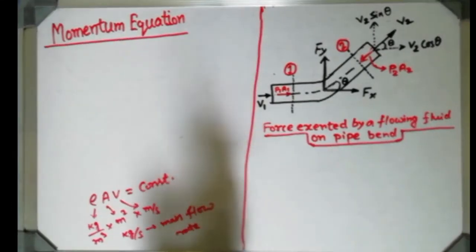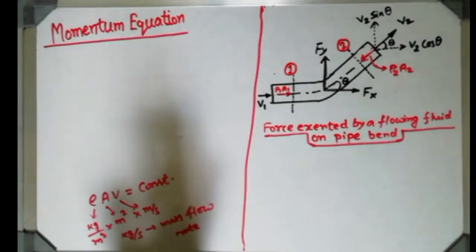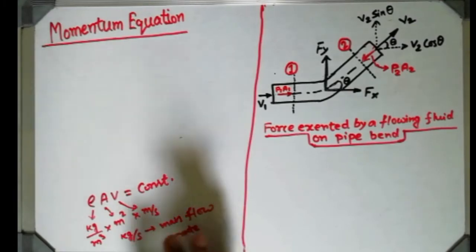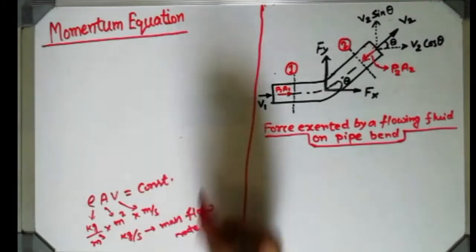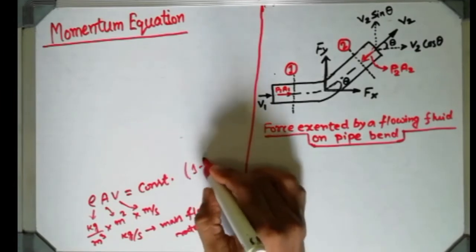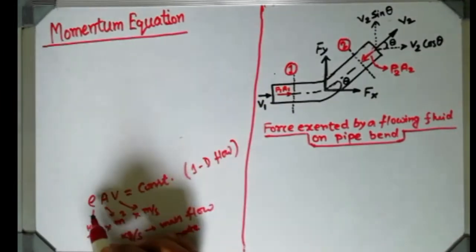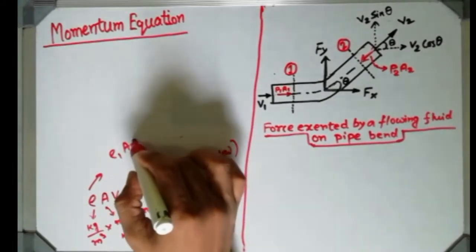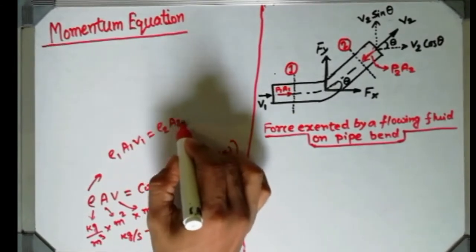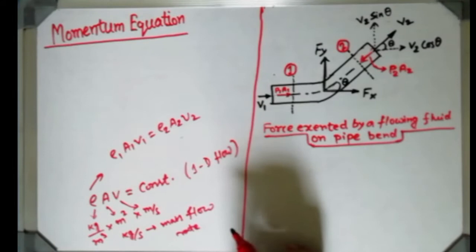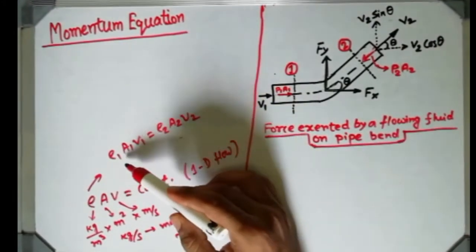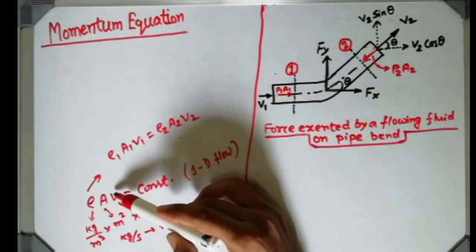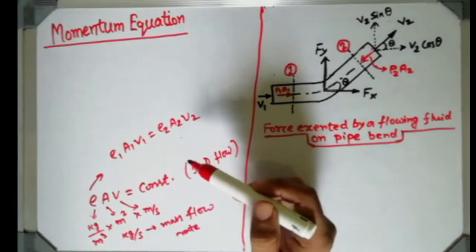Actually it never occurs, because velocity always has three components. But for simplicity, many times we consider the fluid flow to be one-dimensional. So that is the continuity equation for 1D flow. Now you can see rho is there, so I can express that equation as rho 1 A1 V1 equals rho 2 A2 V2. That way I can express it if I take two cross sections. So between two cross sections I can apply this continuity equation in this variation also.